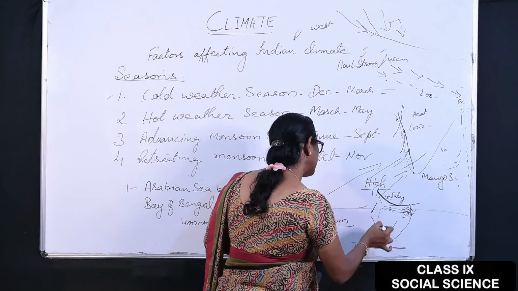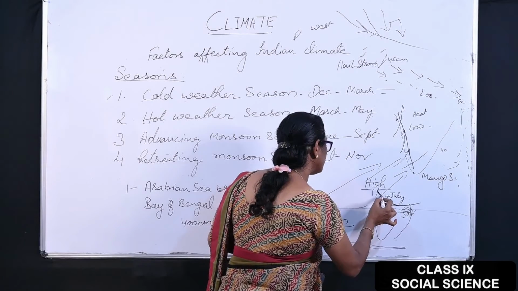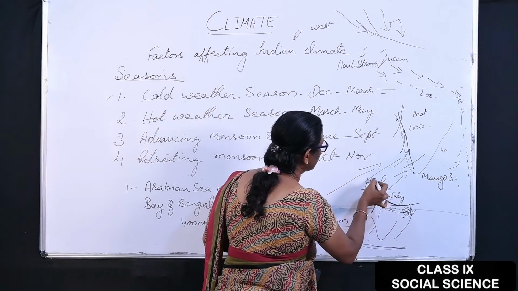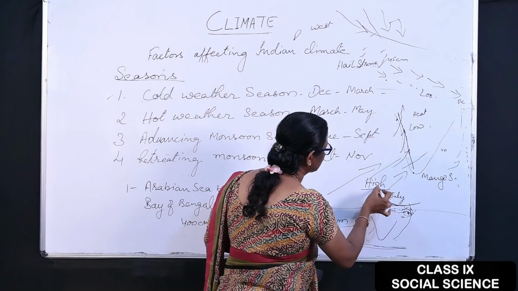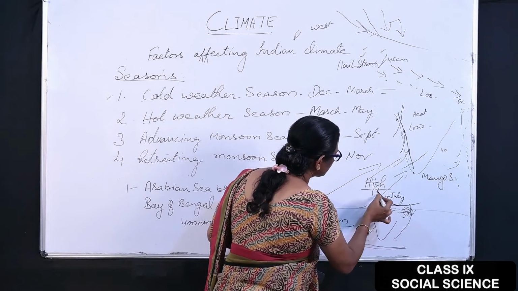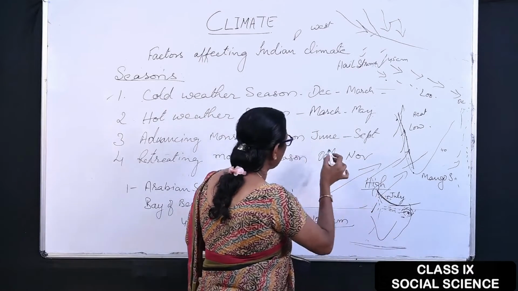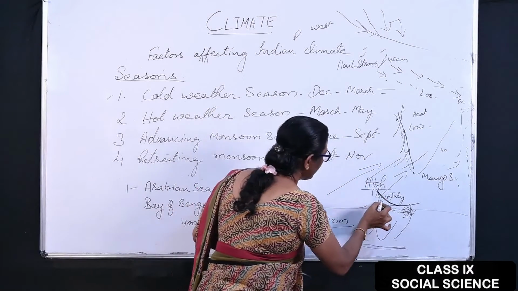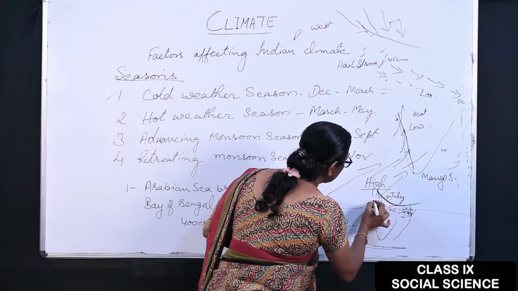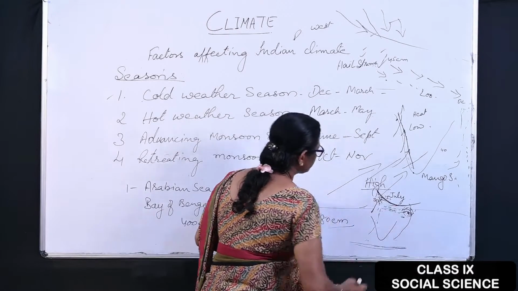Again, as the sea gets heated, the wind has to return. It cannot move towards the north because in the Himalaya the temperature decreases and already there is high pressure. So it has to return. Again it starts returning from the north in the month of October.